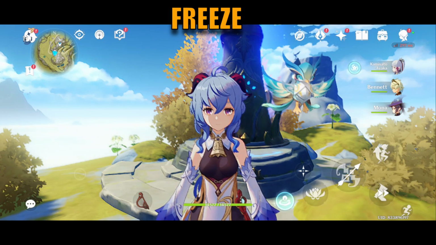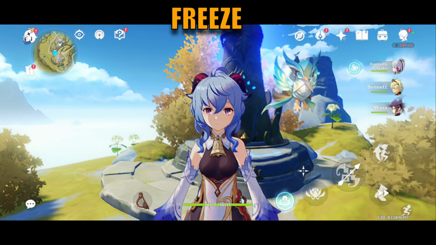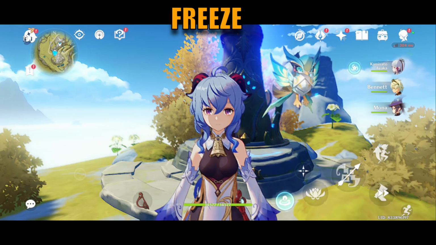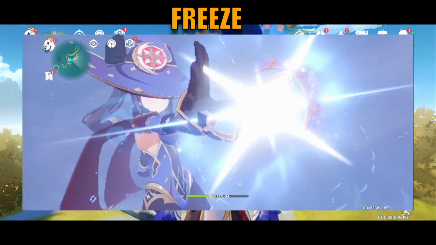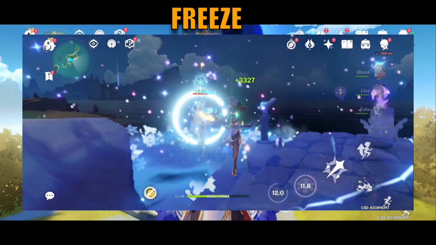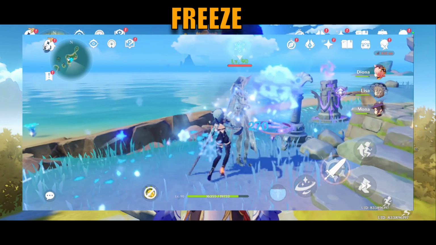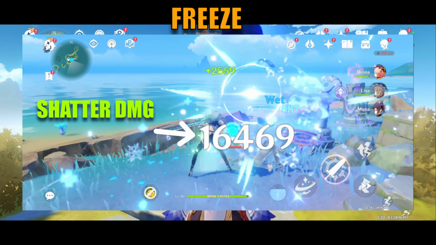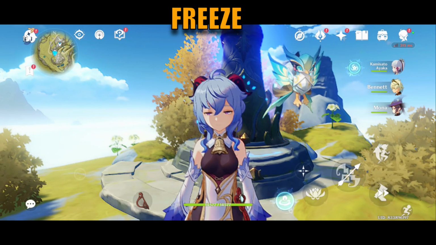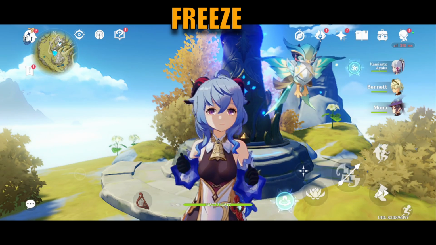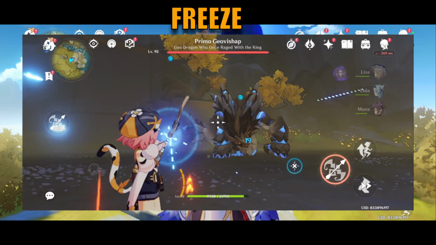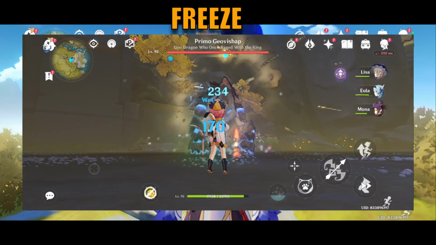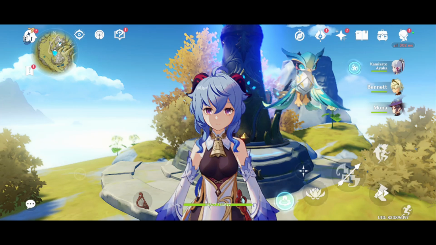When you hit the frozen enemy with a heavy attack, it causes a small reaction. It's not even considered a reaction, but I classified it as a reaction for your simple understanding. Okay, it's called shatter and does a small instance of physical damage to the enemy. Everyone mostly ignores this reaction, but yeah, I just wanted you to know it. Okay, just keep in mind that you cannot freeze the bosses. If you could freeze the bosses, it would be the most broken reaction, but that's not the case.